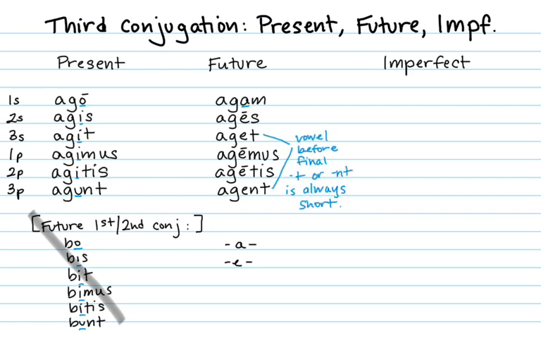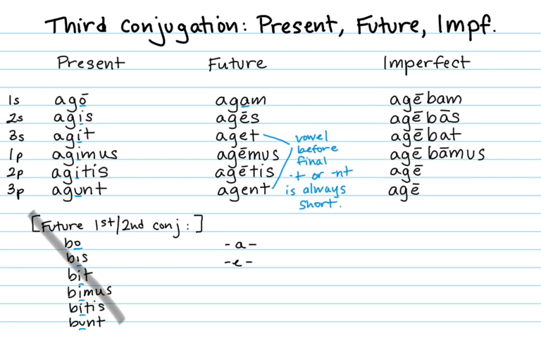If you remember from a while ago, I told you that a vowel before a final T or a final NT is always short. That's why we have short vowels in aget and agent, but long vowels in ages, agemus, and agetis. Fortunately, the imperfect looks much like what you know and love. All you have to know is that you use age for the stem. Then you add bam, bas, bat, bamus, batis, bant. As with the future, the vowel before the final T is short. So agebat, agebant. The vowel before the final T and the final NT is short.